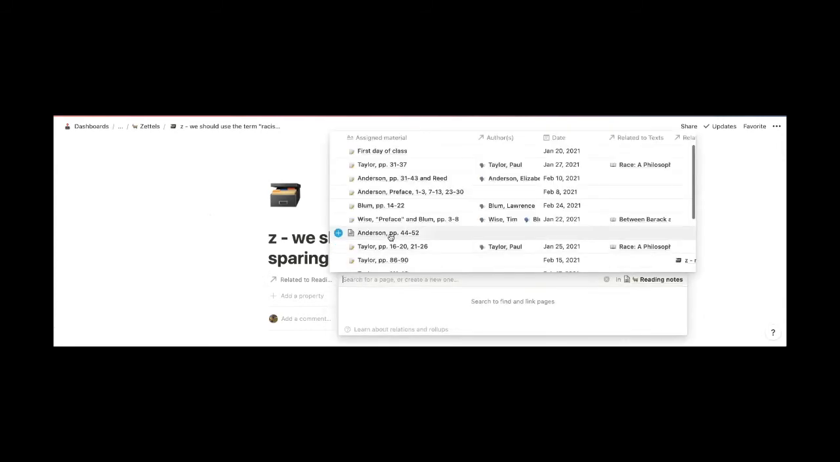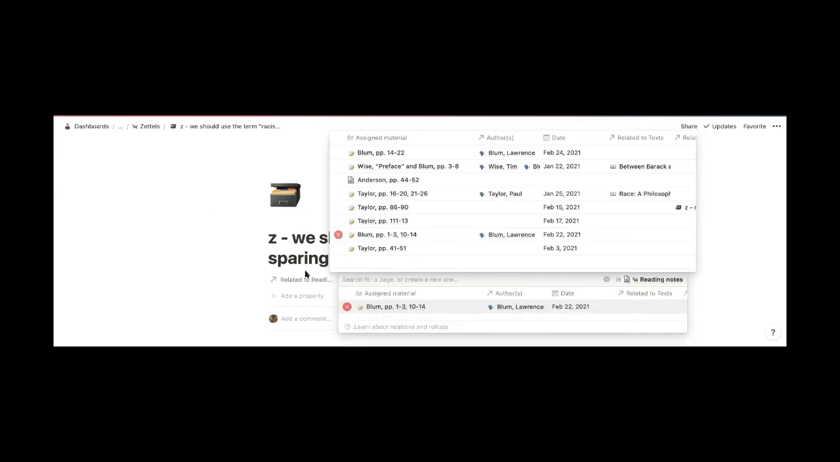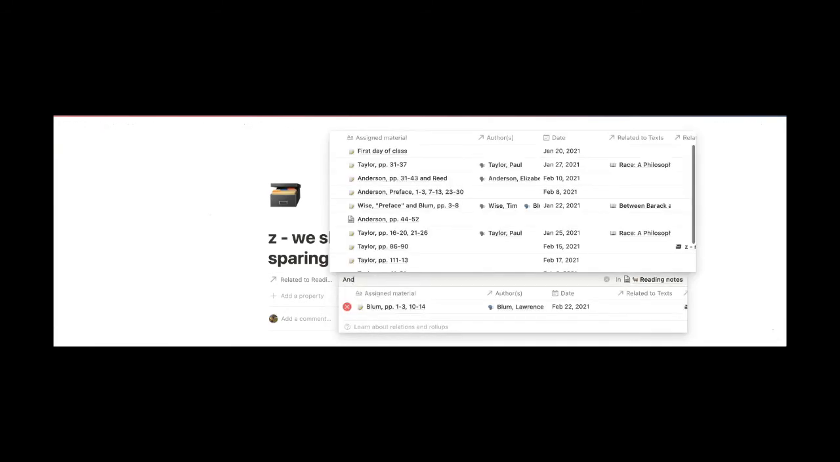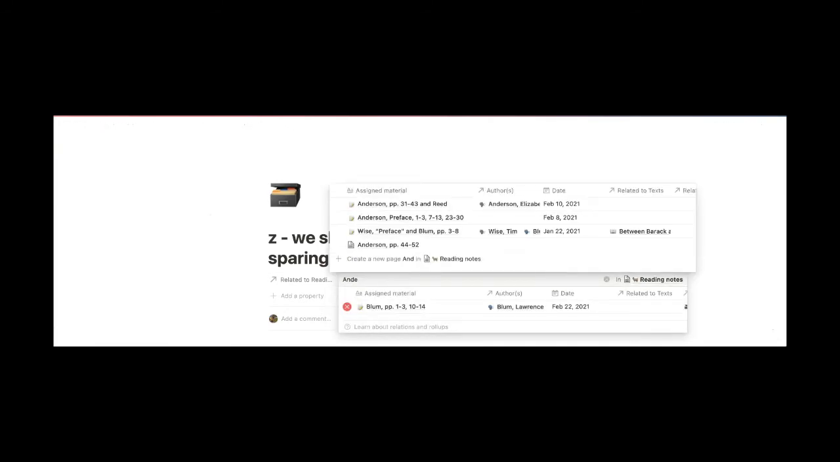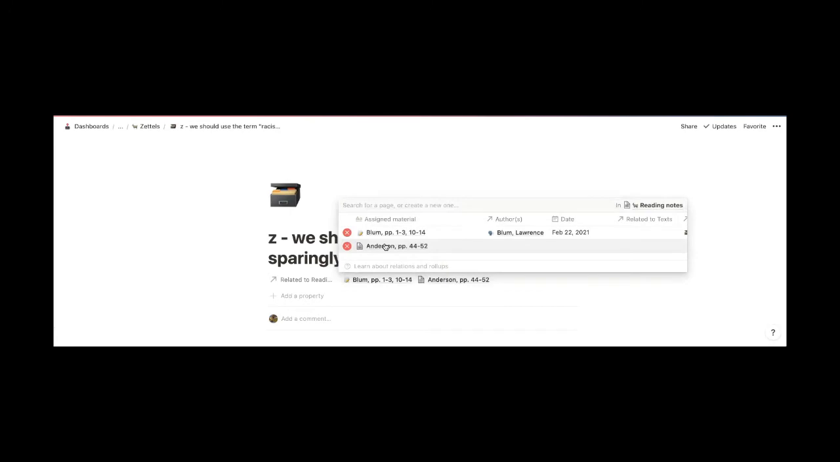I'm going to click on this and I'm going to connect it to, pretty sure it was Bloom pages 1 through 3 and 10 through 14. So I'm going to add that one. Yeah, that's right. And then I forget if I have already created one for today. Yeah, I created one for today. So Anderson pages 44 through 52.